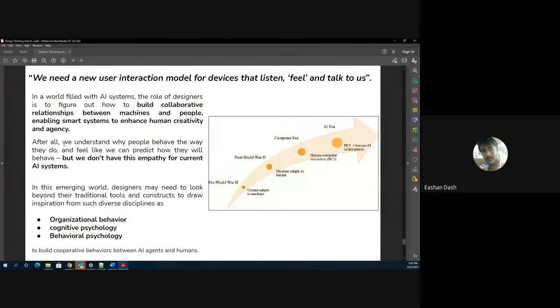After all, we understand why humans behave the way they do, and we feel like we can predict them. You can understand why your mom is behaving the way she is, or why your friend is behaving the way he is, but there is no way right now in current AI systems that we can transfer the same understanding or learning.